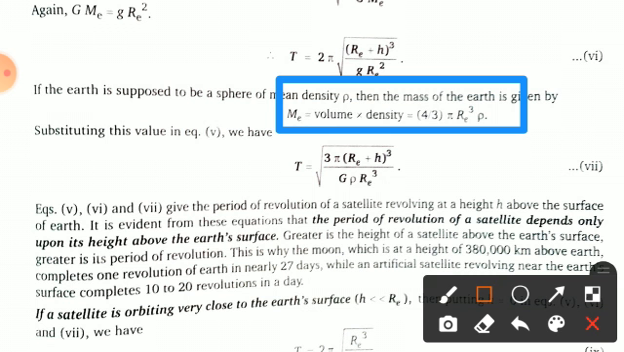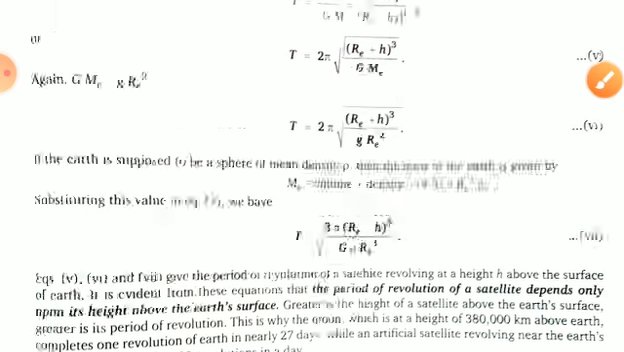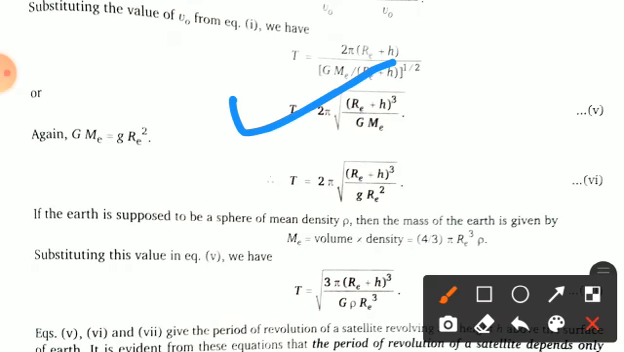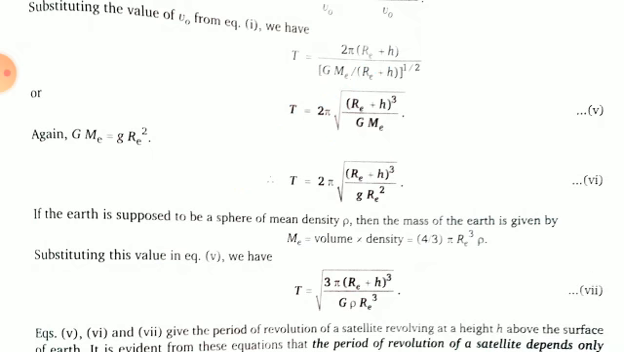So if we put this value of mass in the above expression, you get the time period as 3 pi (Re + h) whole cube under root G rho Re cube. I hope you understand it. From the above three equations, this is your equation number 5. We put the mass of a sphere in equation 5, and that's why we get this relation. This is 5th, this is 6th and this is 7th.